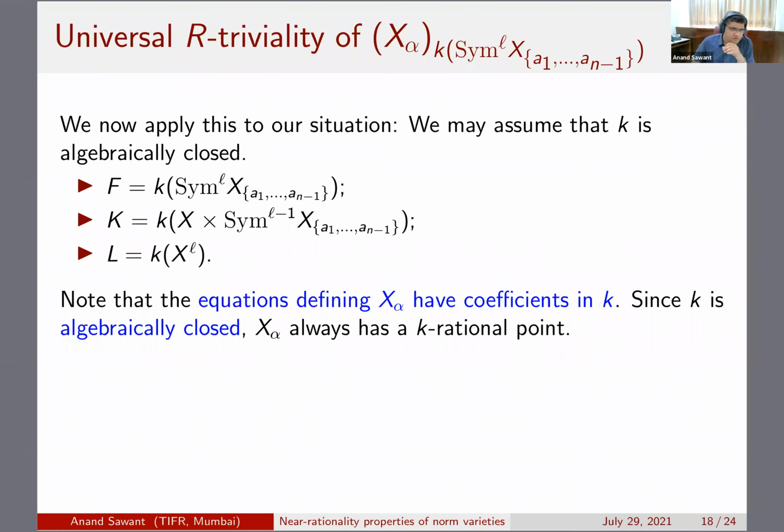And so since K is algebraically closed, you can check that X alpha always has a K rational point.